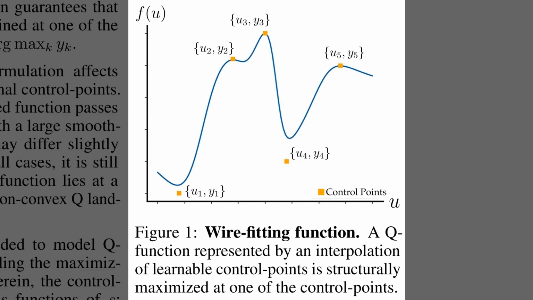Alright, Figure 1 shows the wire fitting idea that underpins Q3C. The curve is built by interpolating a finite set of learned control points, each with an action and a value, using inverse distance weights. Because the construction guarantees the peak occurs at one of those points, the best action reduces to picking the highest valued control point. The smoothing term adjusts how tightly the curve passes through non-maximal points, yet the maximizer still sits on a control point, which is valuable in highly non-convex Q landscapes.